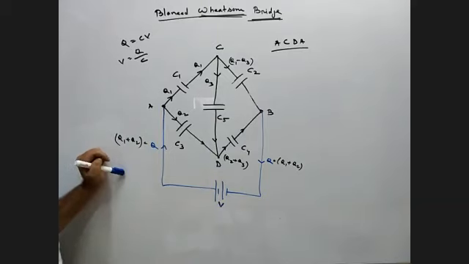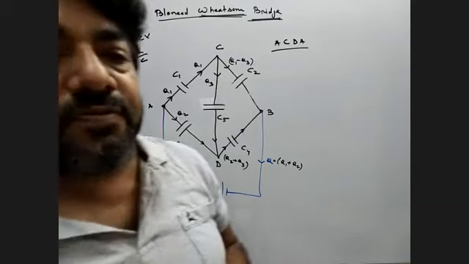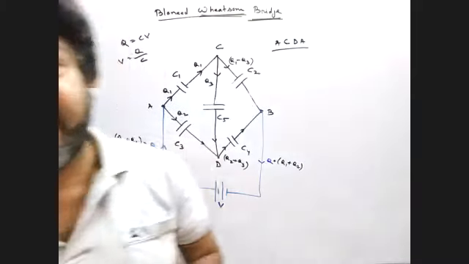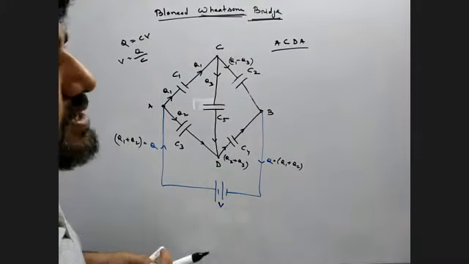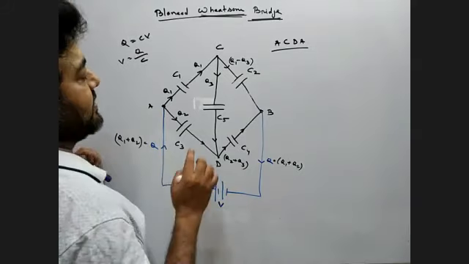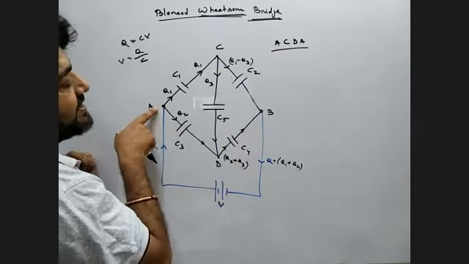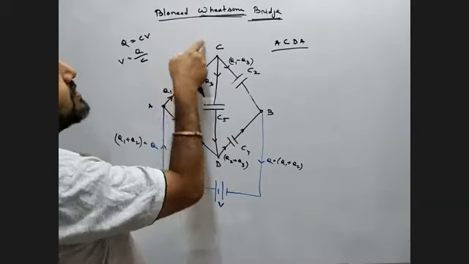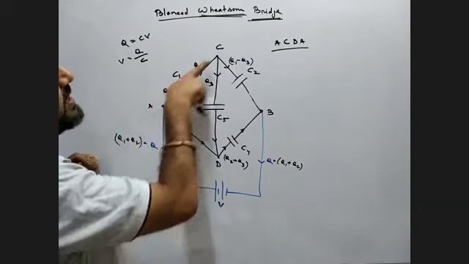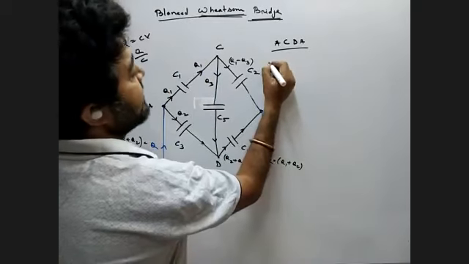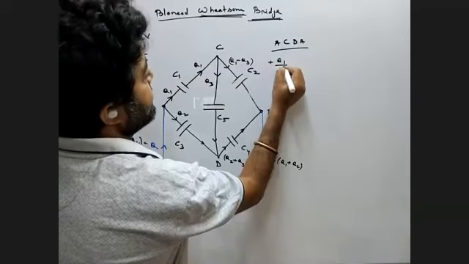Convention is that if we move in the direction of charge, take positive side. If we move opposite to the direction of the charge, take negative side. So when we move from A to C, we are moving in the direction of the charge. So we can write plus Q1 by C1.